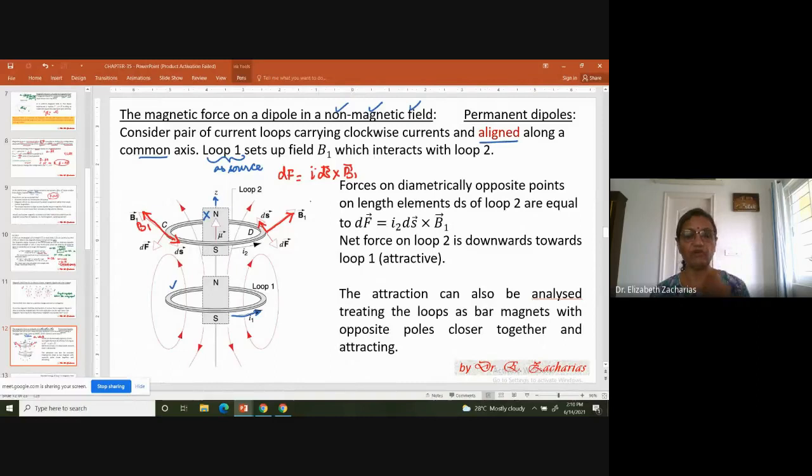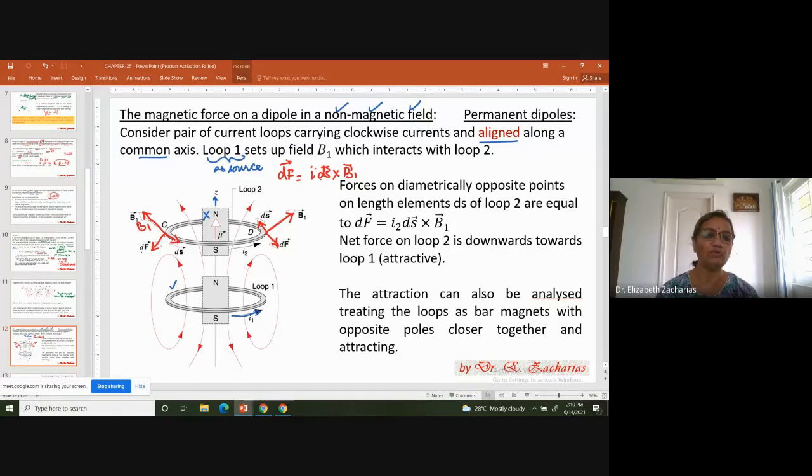This comes from one of the previous chapters. So what you see here is, from the right hand rule, ds and B1 will be perpendicular to the dF direction. So your dF direction is going to be this. Similarly here also, dF is going to be this, perpendicular to B1 and ds direction. You have to think of this entire thing three-dimensionally.